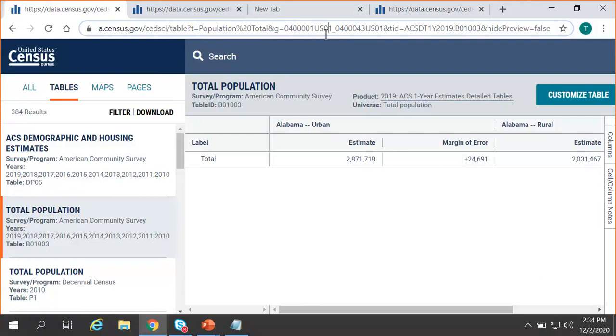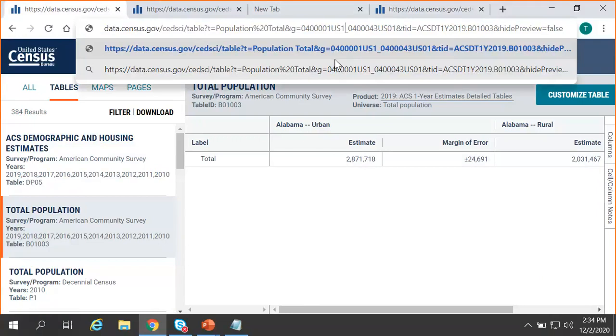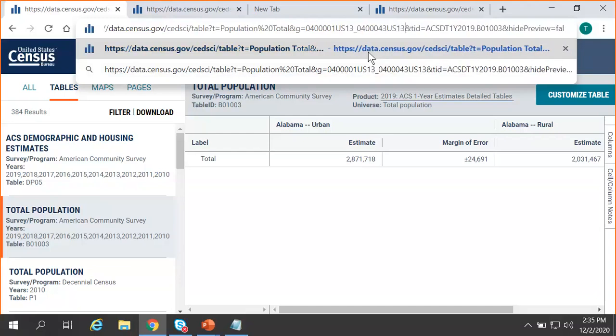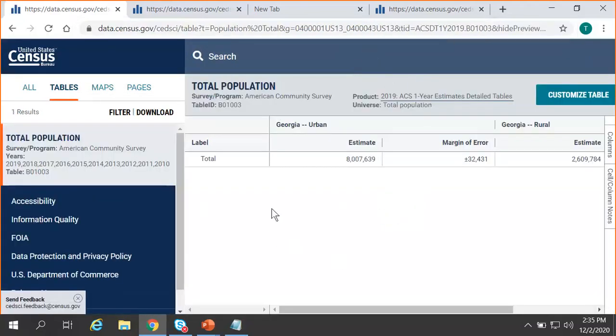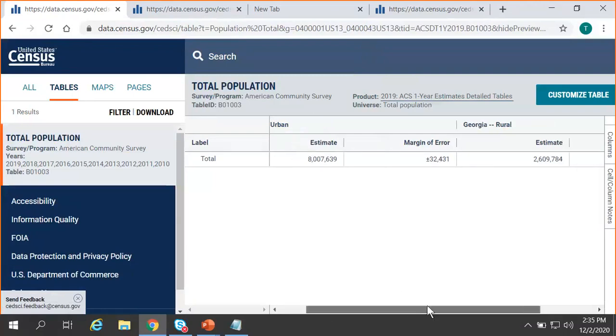So what we'll do is look for both instances of state code 01, change it to 13, and then I'll go over to my next. Again, we're looking for the 01 that's after US, deleting it and changing it to 13 and pressing enter. Now we can see we have this information for urban Georgia and rural Georgia.